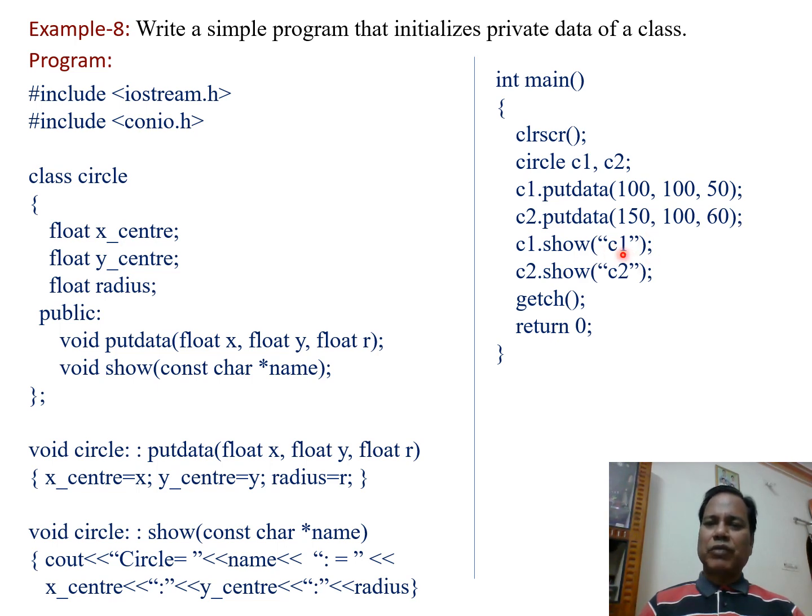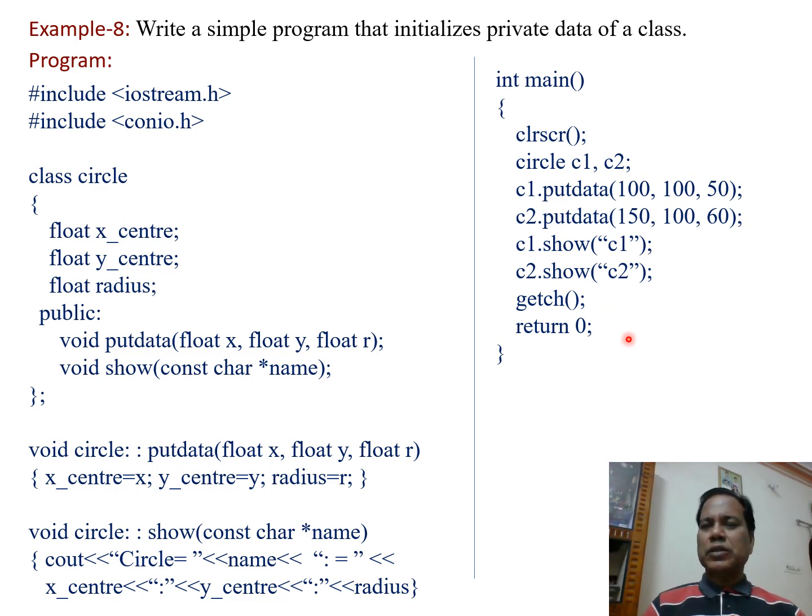In a similar way, the content of object C2 is displayed using C2 dot show in open and close parentheses and, within double quotation marks, the name C2. It means that the show function with the C2 name is called and displays the values of x center, y center and radius. And the getch statement holds the output screen where the result is displayed.